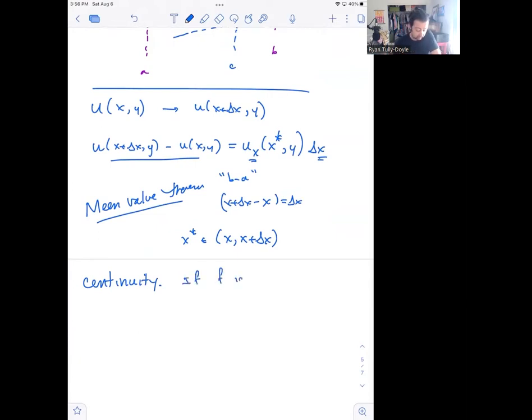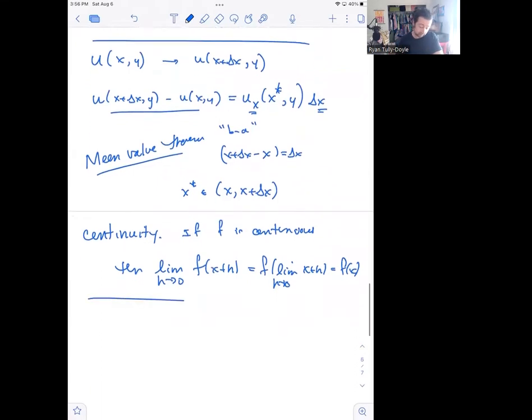If f is continuous, then the limit, say, as h goes to 0 of f of x plus h is equal to f of the limit as h goes to 0 of x plus h, which is f of x, right? A continuous function is a function that you can push a limit inside, is one way of thinking about it. Or that the value of the function is equal to limits that approach that value. So this idea is another important idea when you see expressions like this.